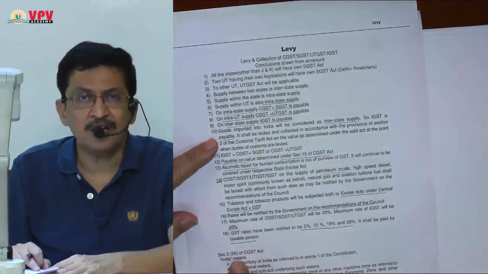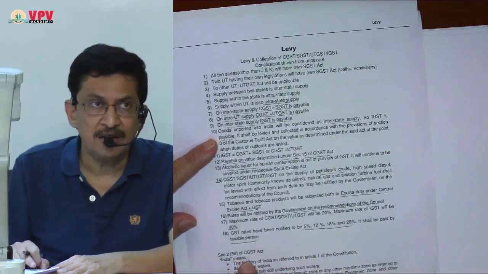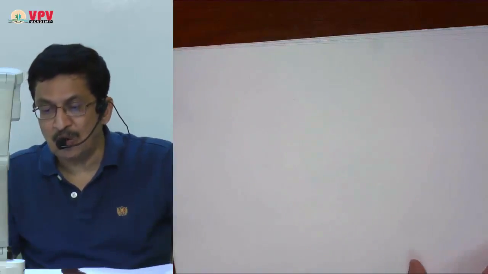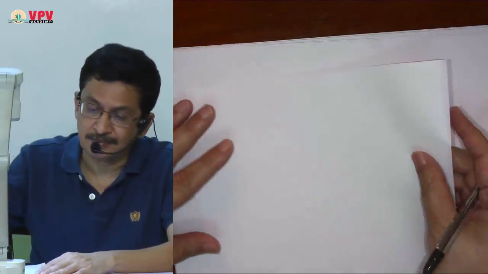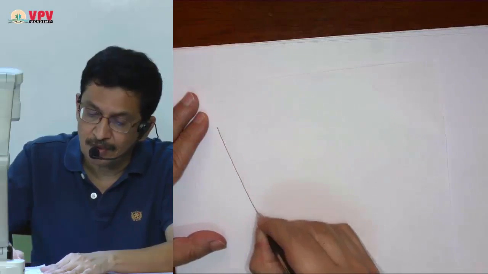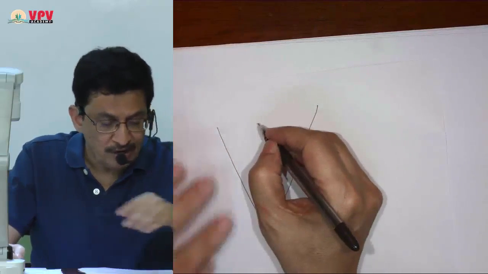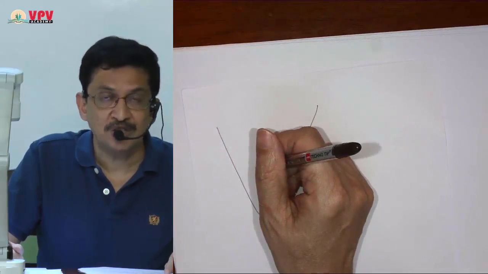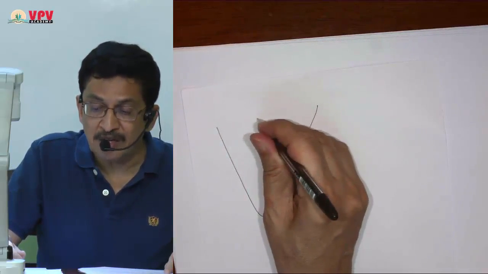We have to learn one definition of India, and that is the same definition that we have learnt in service tax also. What is India? Whole of geographical mass, including Jammu and Kashmir. I am not saying where GST is applicable. I am only defining India.